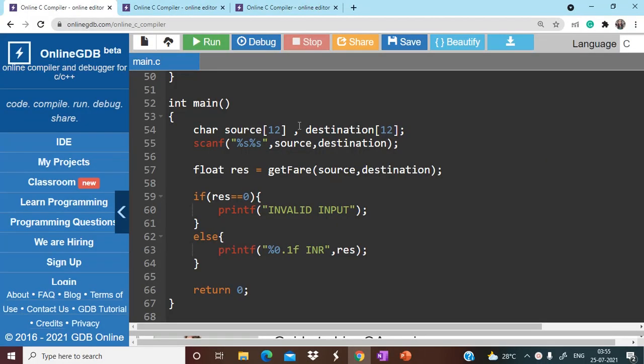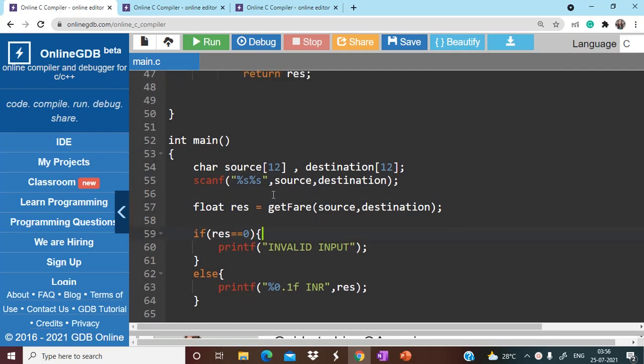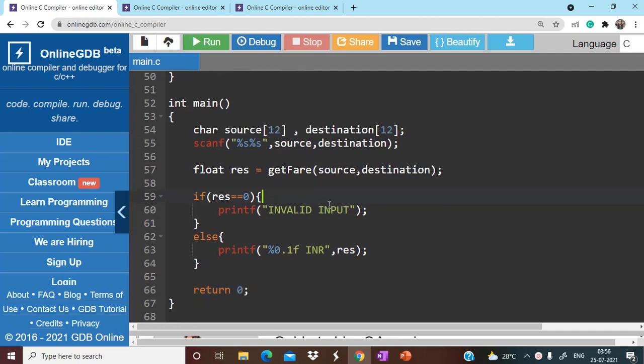Okay, so as you can see, what we are doing here is, first of all, we are taking two strings, source and destination, as input from the user, because obviously we have to pass these to our function, getFare, which is going to return us the fare. For invalid cases, we are simply going to return 0 from the function.